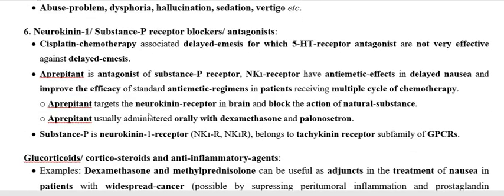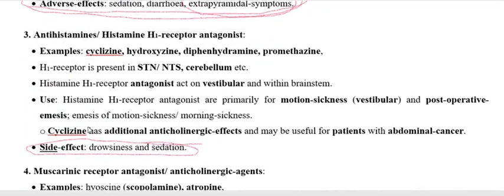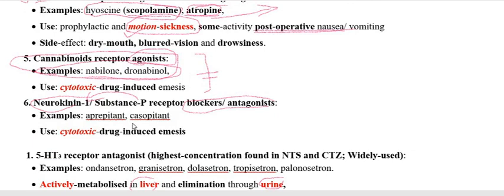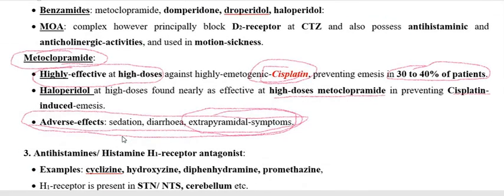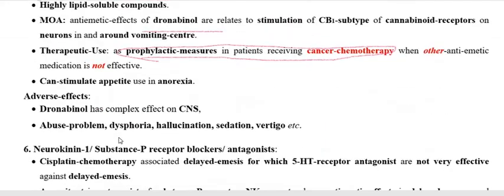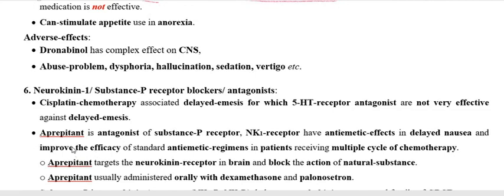Now we have to go through the neurokinin receptor blockers. In this, the two drugs that we already discussed are aprepitant and another one, casopitant. So casopitant and aprepitant are substance P antagonists, that is, neurokinin 1 receptor antagonists, and they are also used for the therapy of vomiting induced by chemotherapy, particularly the anti-cancer drug cisplatin. So this is a very, very important drug.